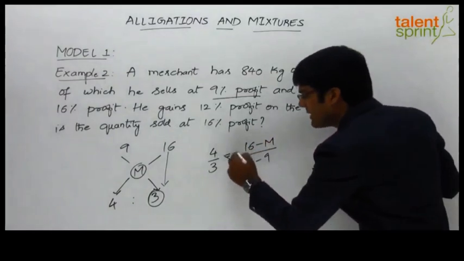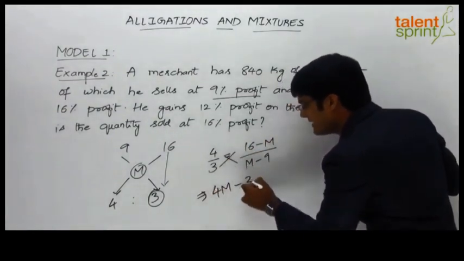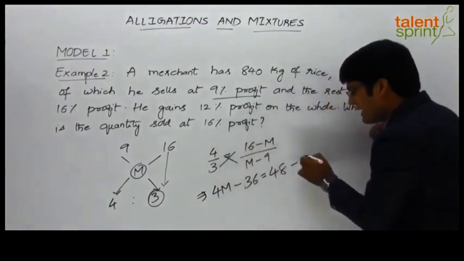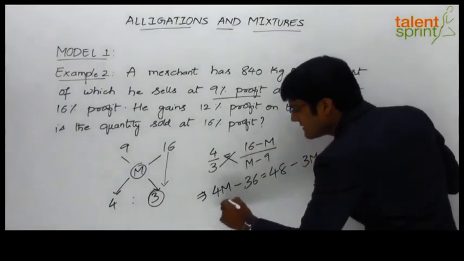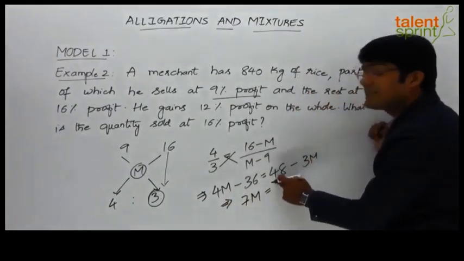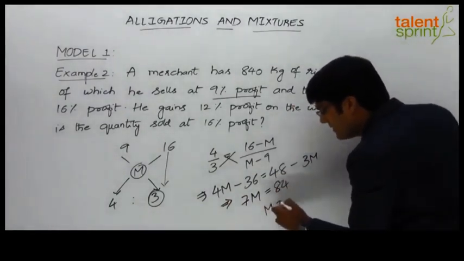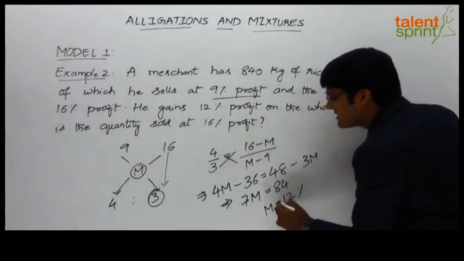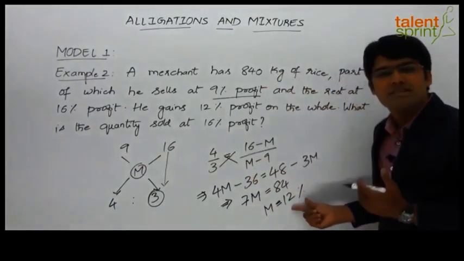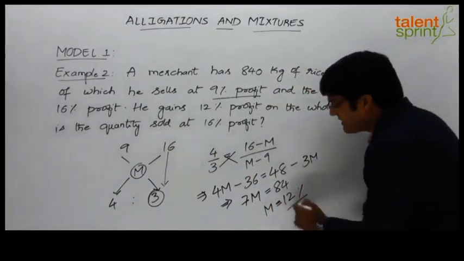Now by cross multiplication, we can find out the value or the profit on the overall mixture. So when we cross multiply, we get 4M minus 36 will be equal to 48 minus 3M. So this gives 4M plus 3M, 7M will be equal to 36 plus 48, which is 84. So M will be equal to 12, which is 12%, because anyway these two values are in terms of percentage. So this also will be a percentage value. So M, that is the profit on the mixture, will be equal to 12%.